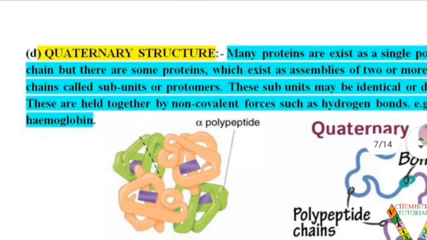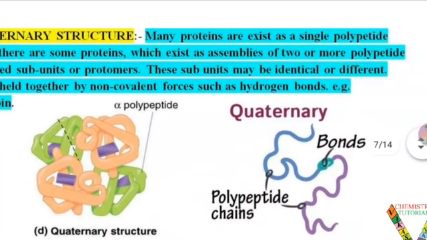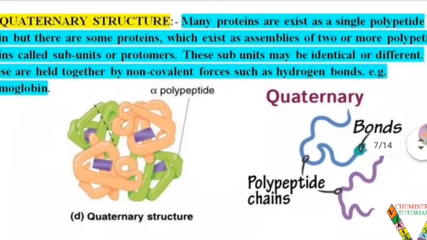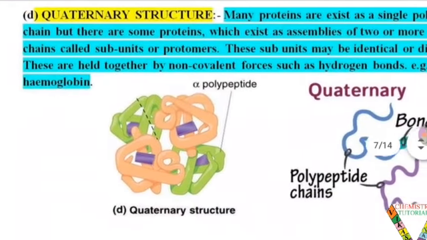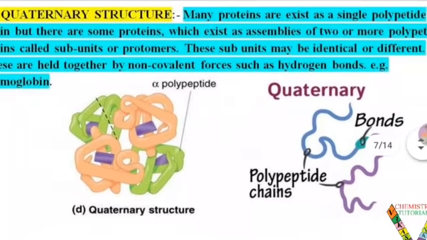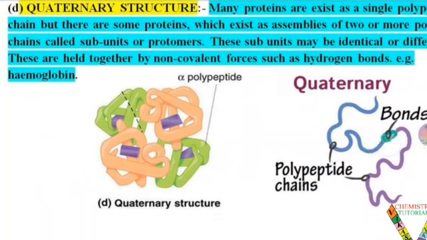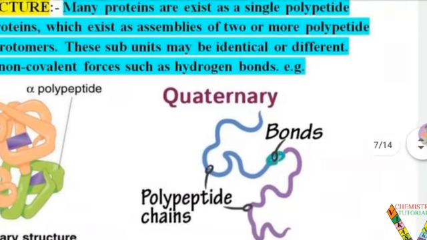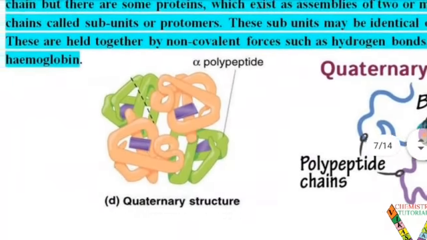The fourth structure is also very complex, highly complex in comparison to the other three. In the quaternary structure, many proteins exist as a single polypeptide chain, but there are some proteins which exist as assemblies of two or more polypeptide chains called subunits or protomers. These subunits may be identical or different. These are held together by non-covalent forces such as hydrogen bonds. An example is hemoglobin. It is a type of quaternary structure, as you have seen, with the polypeptide chains and the bonds, and it is very complex in comparison to the other three types of structure.